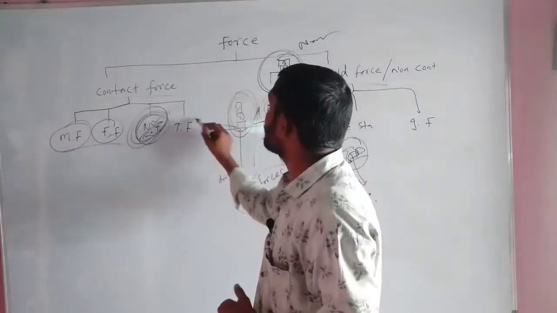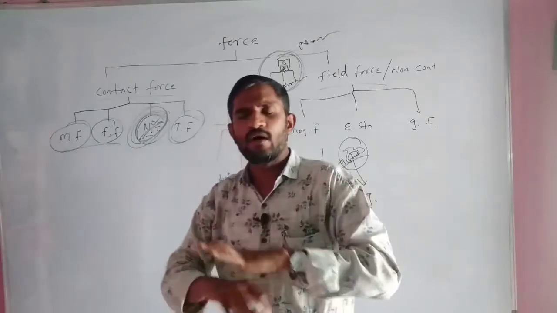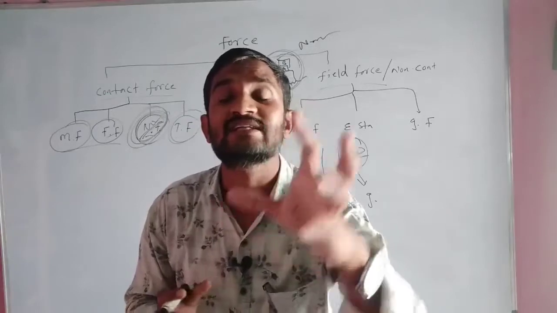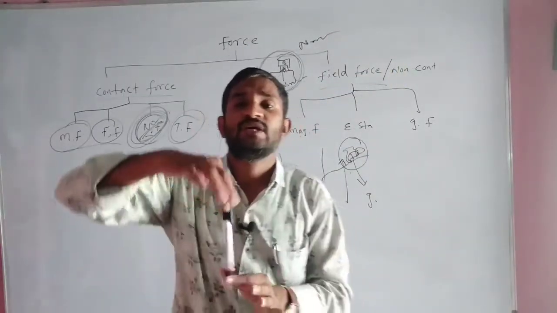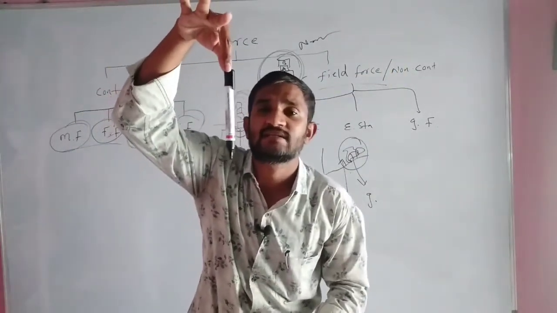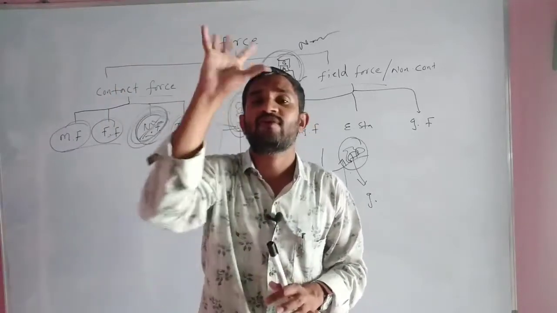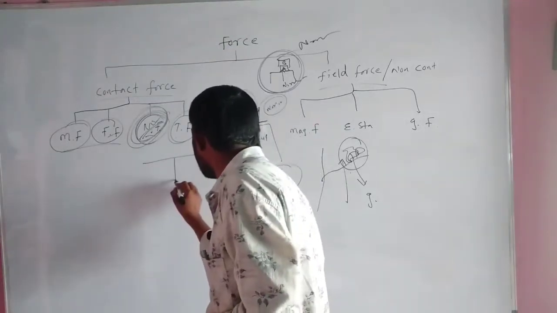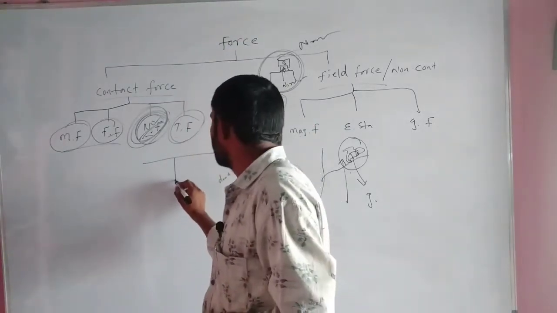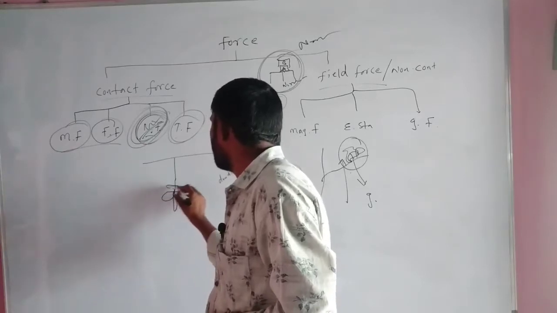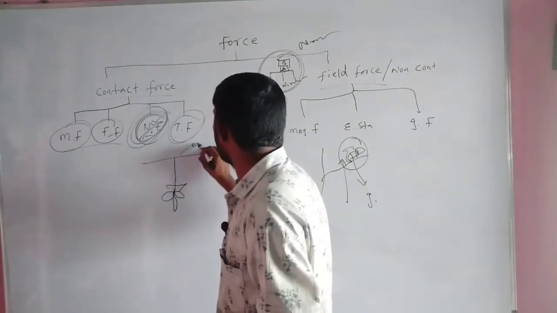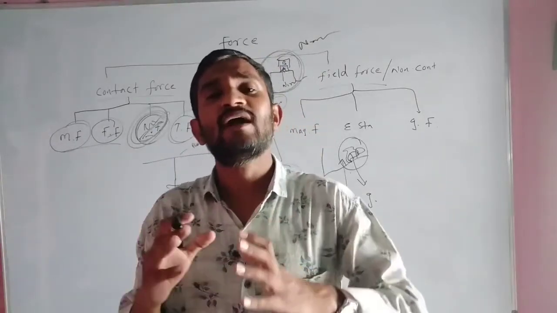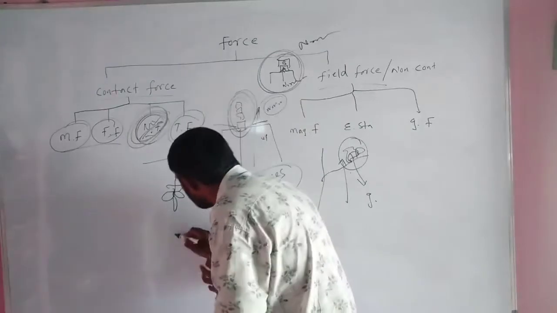Next one, tensional force. On any object, which force works? Gravitational force will be working. Suppose I hang like this. As a simple example, take the fan in your house. It will be hanging from the ceiling of your room like this. Why is it not falling down? Is any gravitational force working on this one?